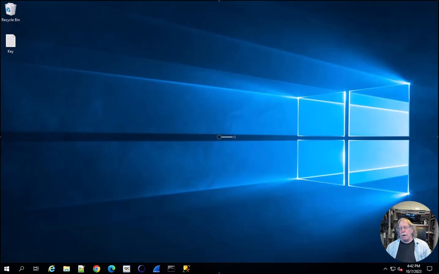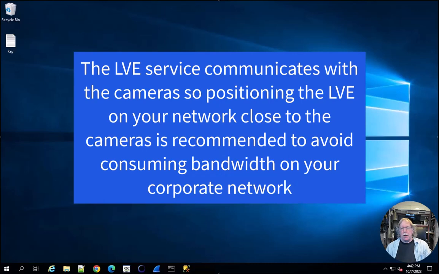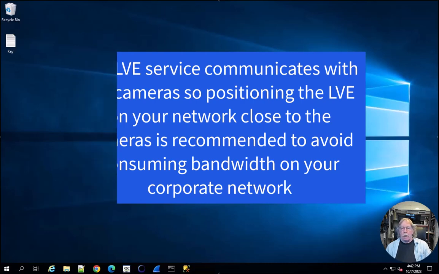First, some quick info. The Longwatch Video Engine, which we call the LVE, can be installed on a non-VCC machine. The LVE service communicates with the cameras, so positioning the LVE on your network close to the cameras is recommended to avoid consuming bandwidth on your corporate network.